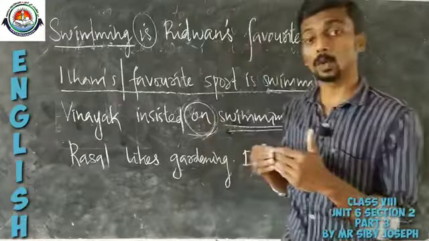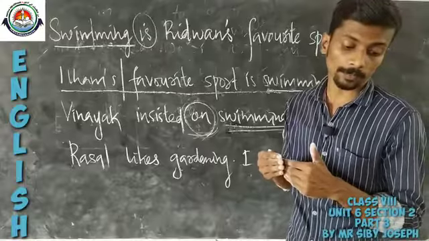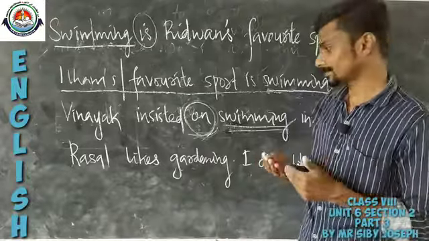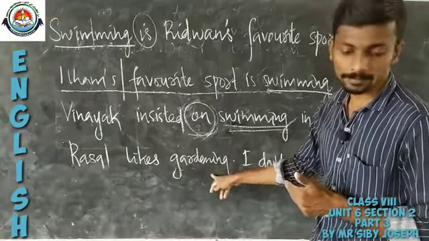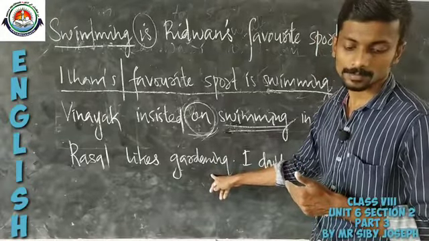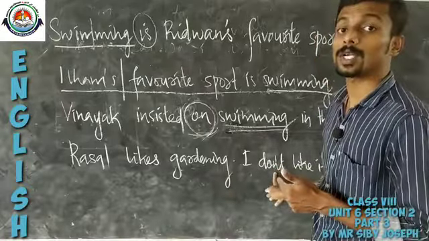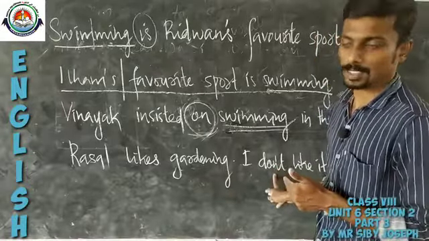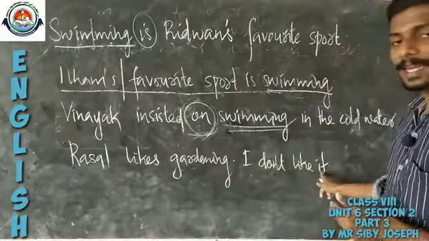So, normally we use pronouns for what? Pronouns for a noun. But here a gerund can also be substituted with a pronoun. See, for example, Russell likes gardening, I don't like it.